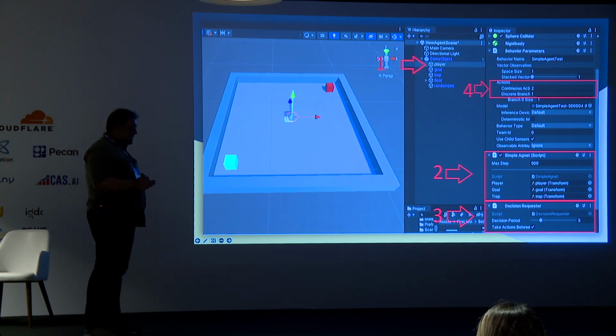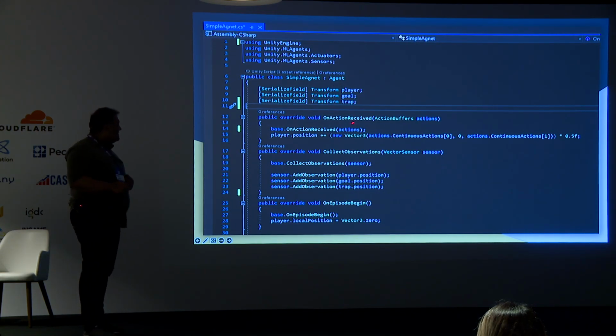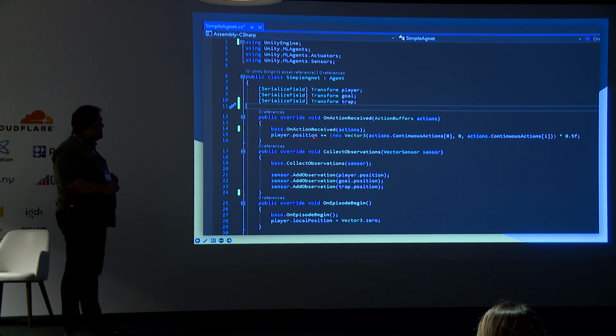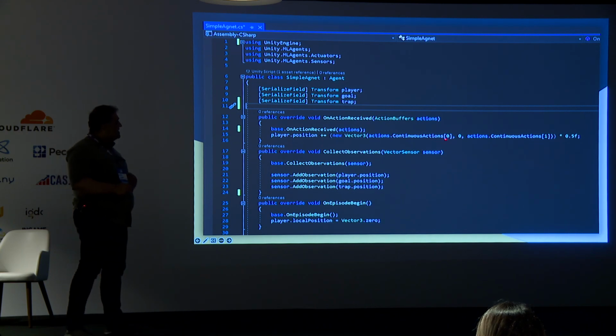So after implementing and completing the code, we have something like this. In the OnActionReceived method, we add player positions and receive continuous action on index 0 for the x-axis and index 1 for the z-axis. I also serialize the transform of the player, goal, and trap on this script, so I know where the player is, where the goal is, and where the trap is.